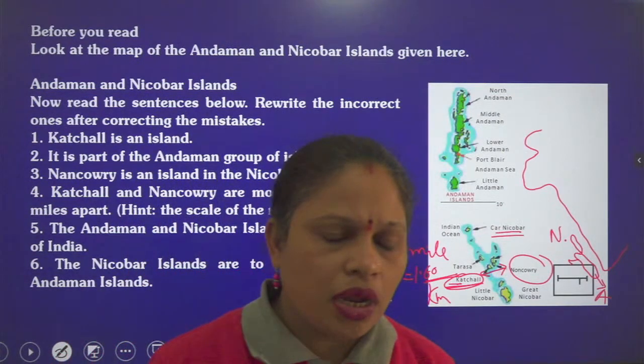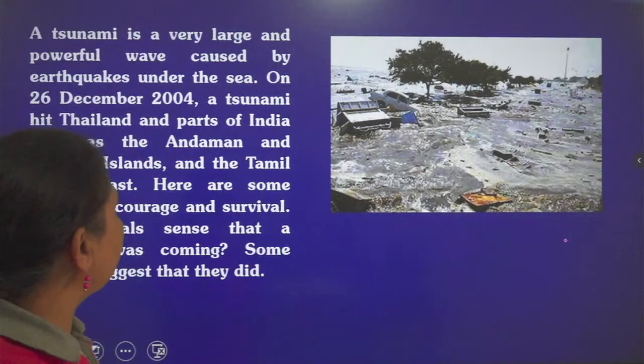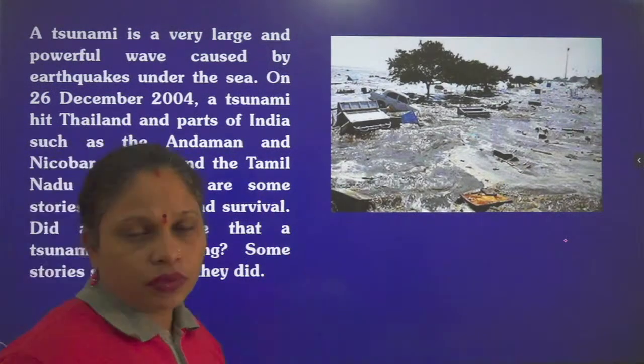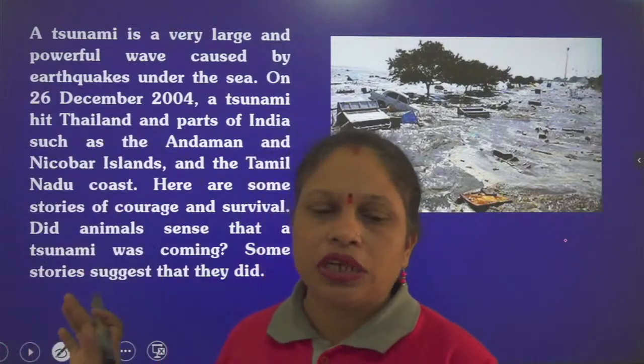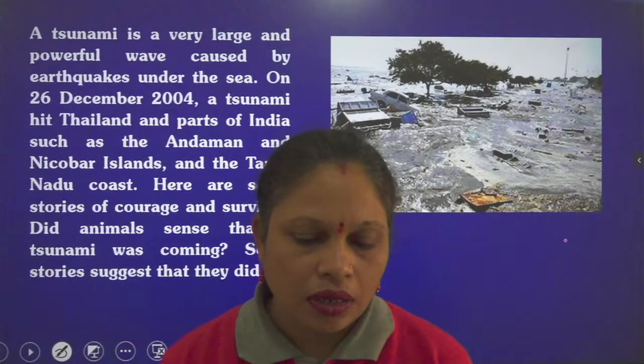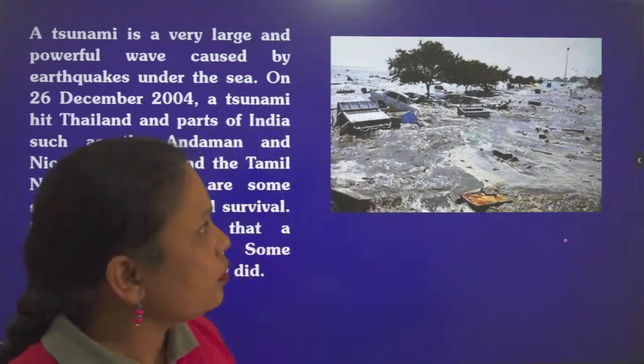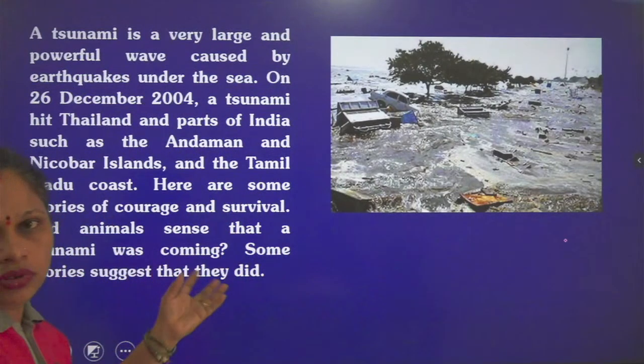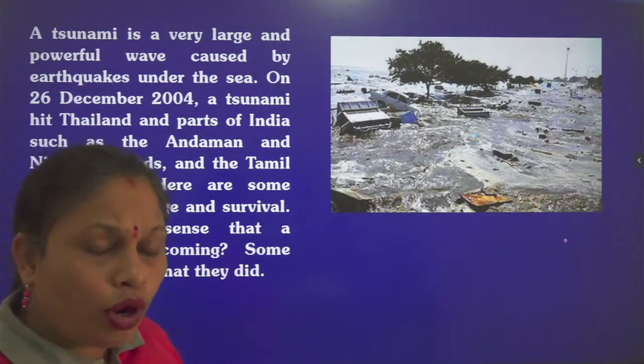Now let's see what is next in the chapter we are to discuss. Here we have a picture given in the book. At the same time we have the chapter to start. In the beginning, actually, we have some information. These are the opening lines of the chapter. And what do these lines say?